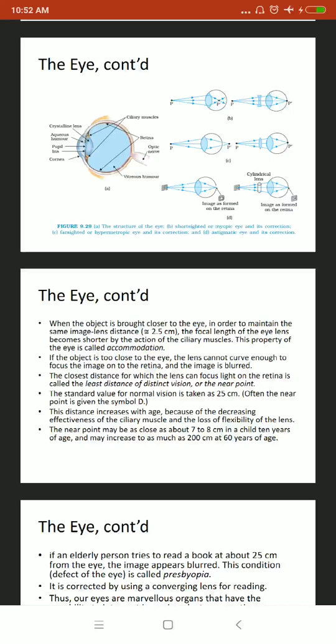This distance increases with age because of decreasing effectiveness of the ciliary muscle and loss of flexibility of the lens. The near point may be as close as about 7 to 8 centimeter in a child 10 years of age. It may increase up to 200 centimeter at 60 years of age, and that's why we can say as age increases, the visibility reduces based on this focal length variation.